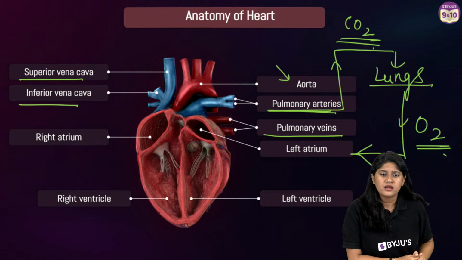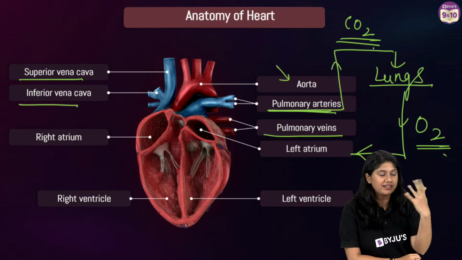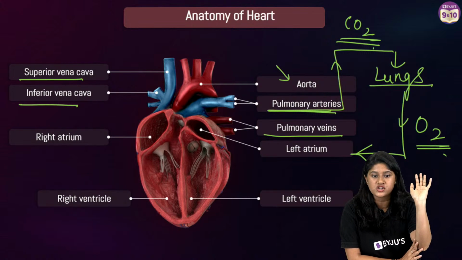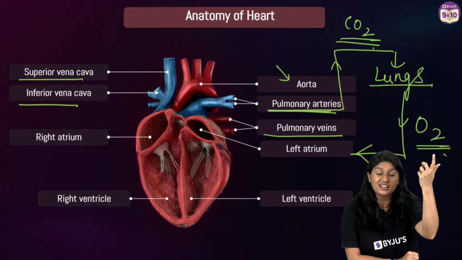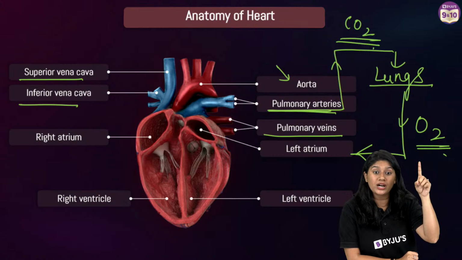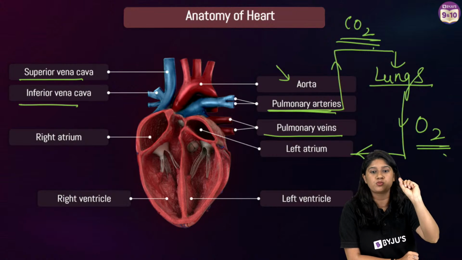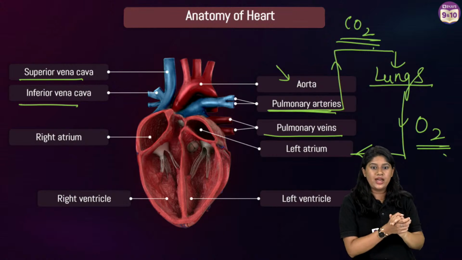Yes, very good. Aorta is the largest artery. See, usually we don't have the colors in our body. We don't have the color differentiation. But for our understanding, we use red color for oxygen rich blood and blue color for carbon dioxide rich blood.